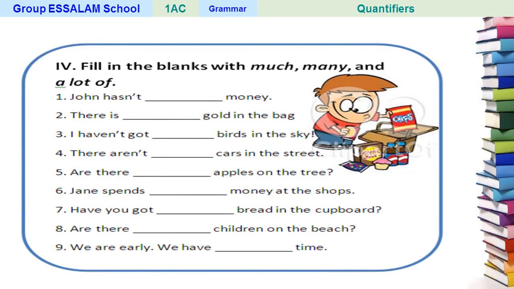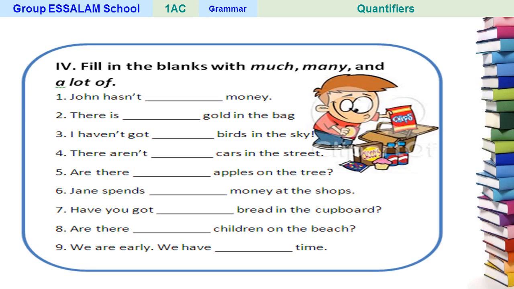Exercise number 2, fill in the blanks with much, many, and a lot of. Okay? Here we have also a lot of. So number 1 you have John hasn't money. Negative sentence. 2, there is gold in the bag. 3, I haven't got birds in the sky. 4, there aren't cars in the street? 5. Are there apples on the tree?